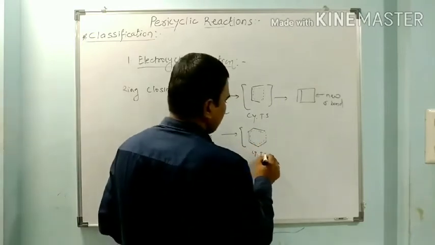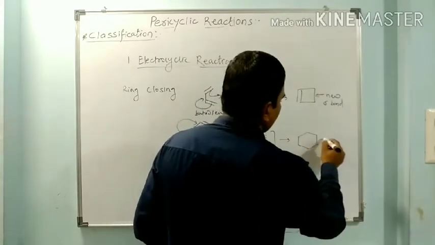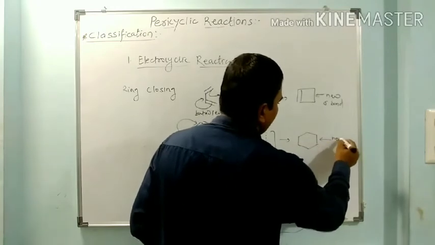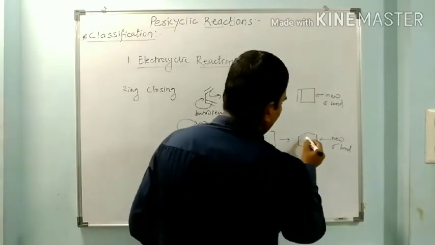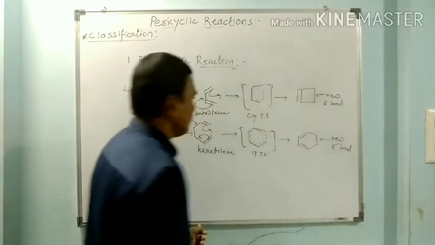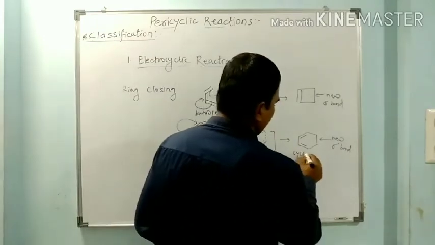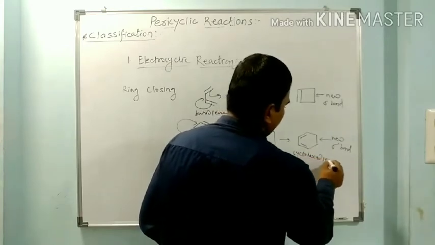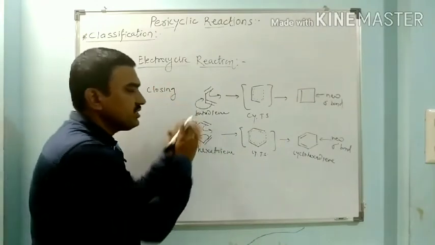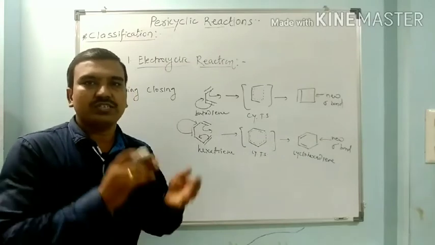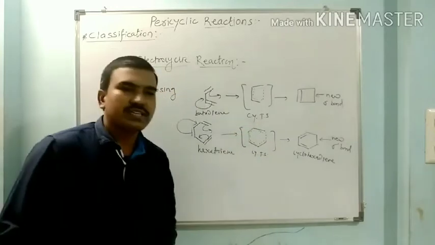So this is the cyclic transition state, which converts to product, in which this is the new sigma bond, and here the position of pi bonds changes and one pi bond is decreased. So we get cyclohexadiene. So this is the ring closure reaction, in which an open chain conjugated alkene or conjugated pi electron system is converted to a cyclic system through the formation of a cyclic transition state.